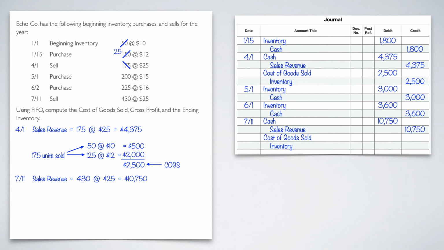And then again, I'm going to do the same thing I did with the last sale. I'm going to put a little slash mark through the 430 because again, I don't want to make a mistake and use that as a purchase. It's not. It was a sale.